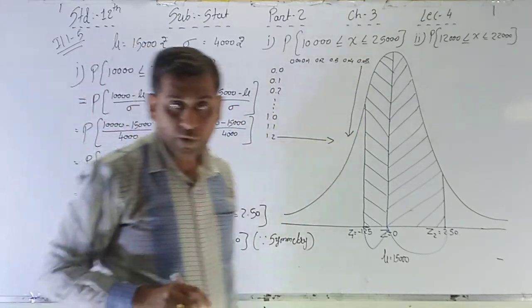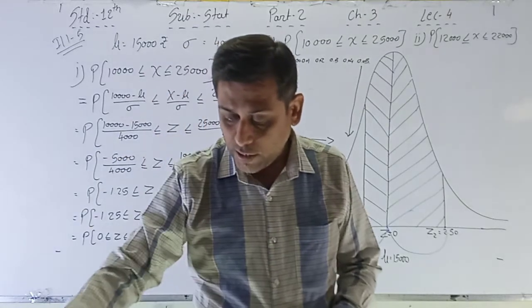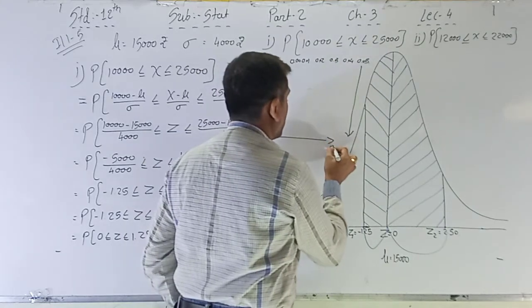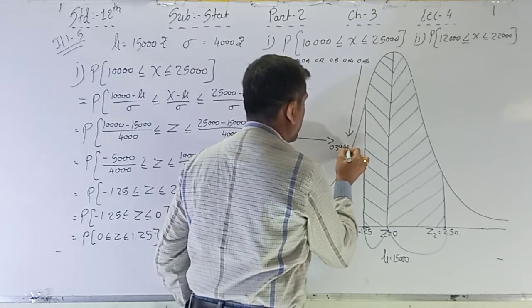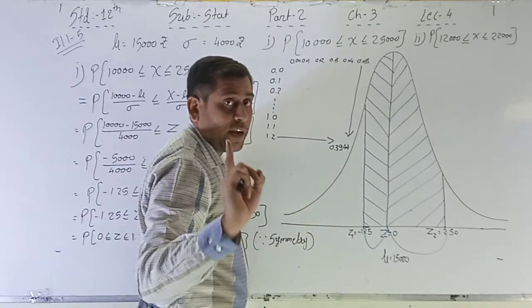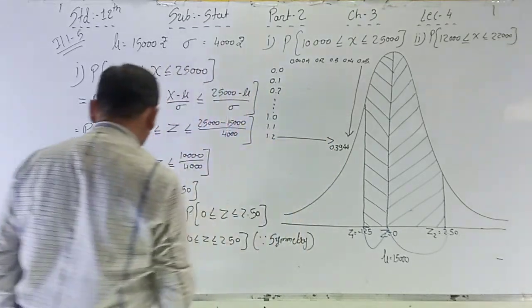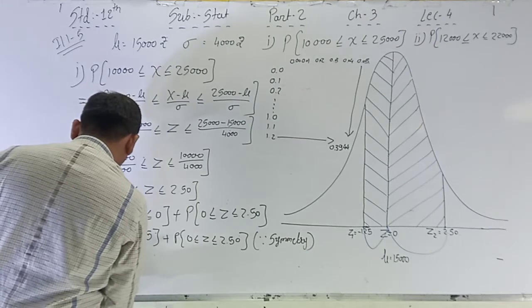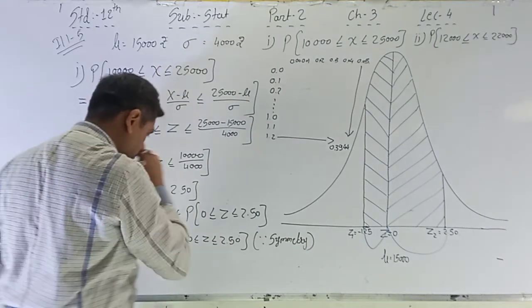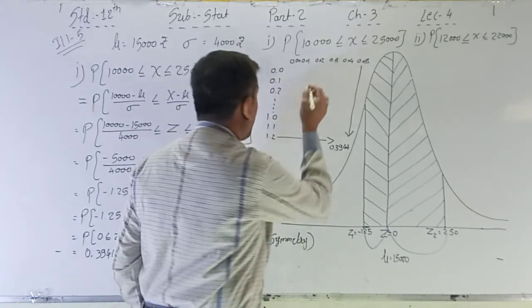See the value in the table. The value is 0.3944, exact value. See into the table in the last page, the value is here, 0.3944.